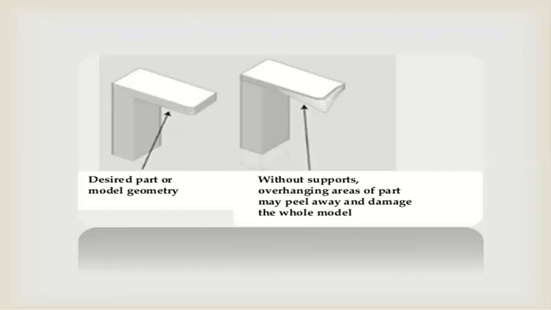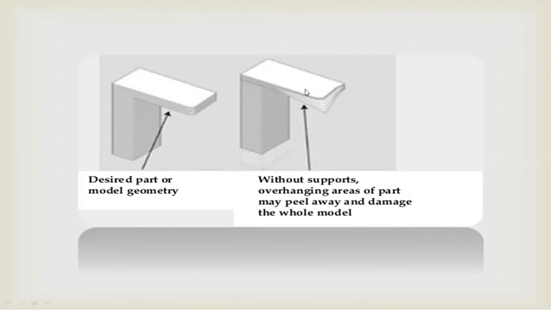Now, the desired part or model geometry. What is the geometry of the desired part? What is shown here is the part without supports. You can see the first one is with support material and the second one is without support material. Without support material, overhanging areas of the part may peel away and damage the whole model.